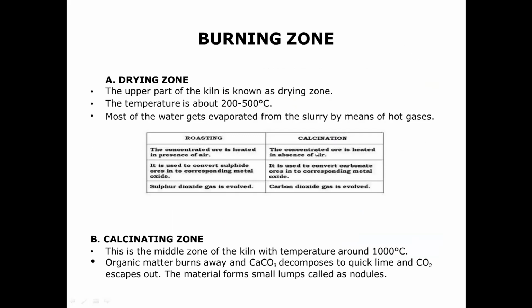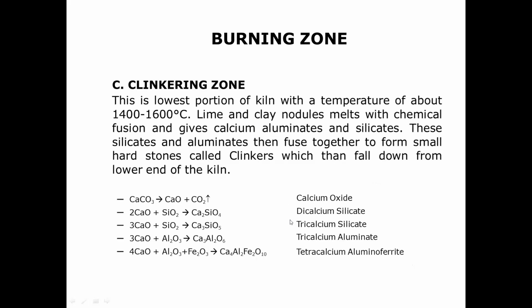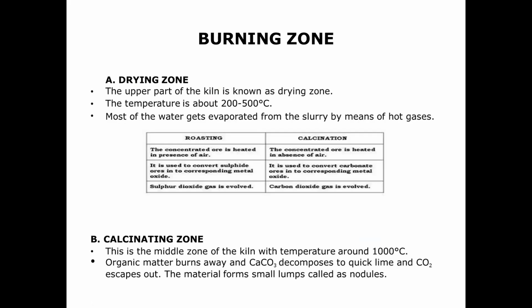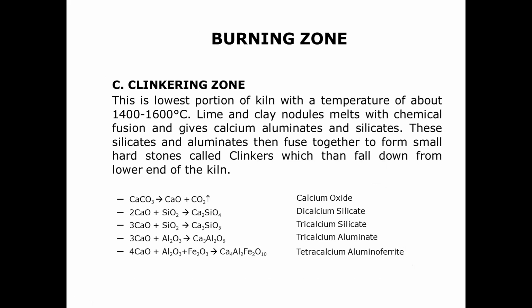So what is roasting and what is calcination? Roasting: the concentrated ore is heated in presence of air. It is used to convert sulfide ores into corresponding metal oxide. Sulfur dioxide gas is evolved. Calcination: the concentrated ore is heated in the absence of air. It is used to convert carbonate ores into corresponding metal oxide. Carbon dioxide gas is evolved in the calcination. Then in the burning zone, there is also another zone called clinkering. So you have first roasting, calcination and clinkering.